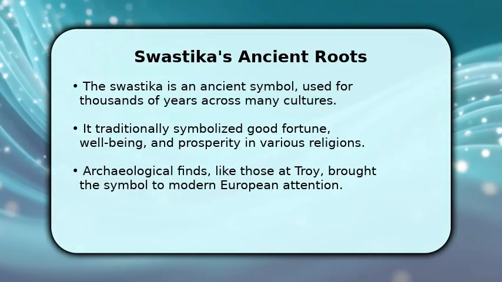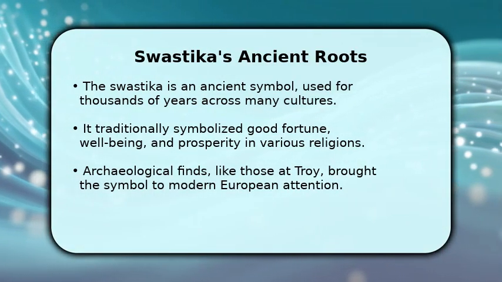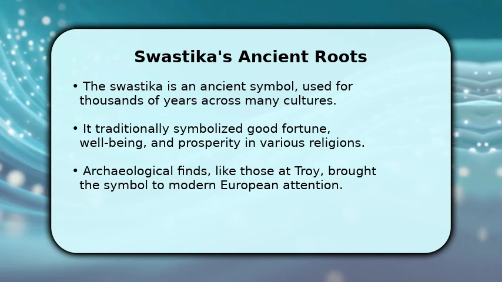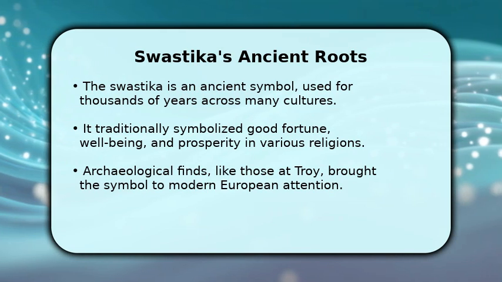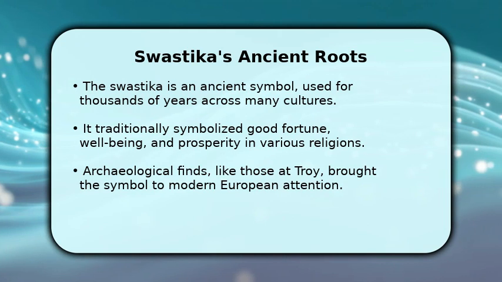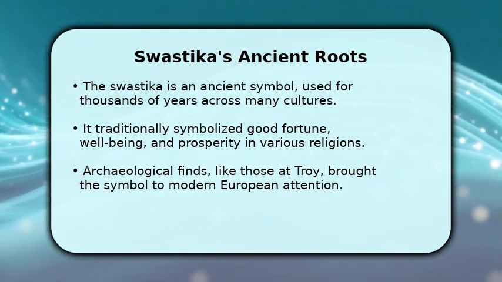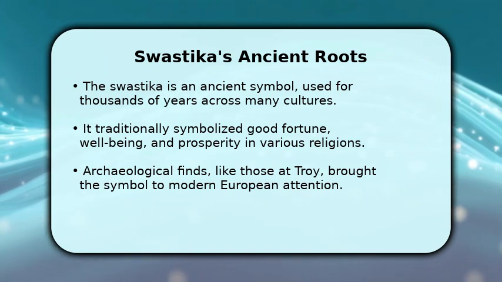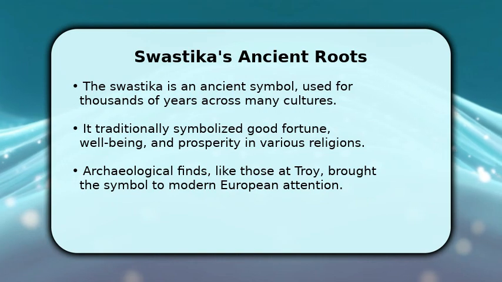Before its appropriation by the Nazis, the swastika was a widely recognized symbol with a rich history. Dating back over 7,000 years, it appeared in numerous cultures globally, from ancient India to Europe. It traditionally represented positive concepts like good fortune, well-being, and prosperity. Its resurgence in modern Europe was partly due to archaeological discoveries, such as Heinrich Schliemann's findings at the site of